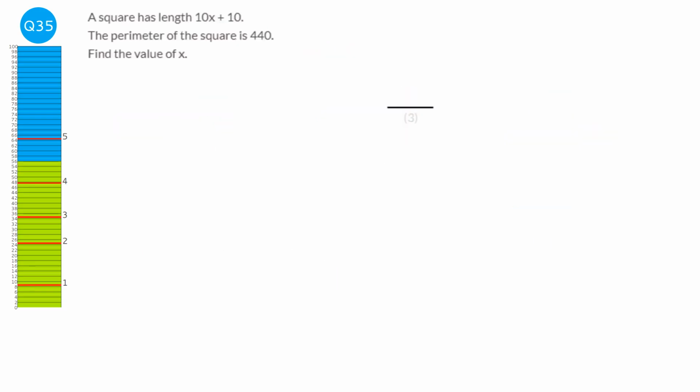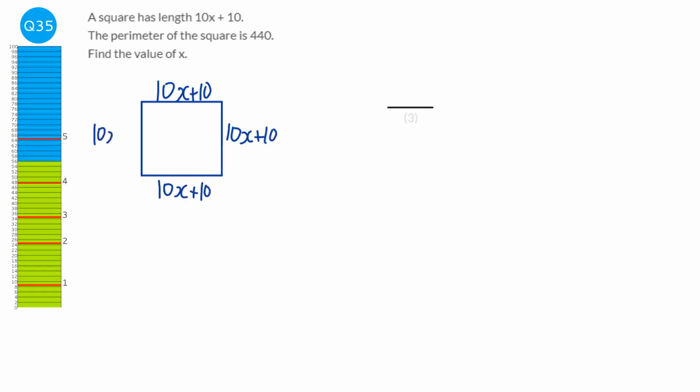First thing I'm going to do is just draw the square out, and we know the length of it is 10x plus 10, but it is a square, so that's the same all the way around it. But we're also told that the perimeter is 440. So what we can do is work out the perimeter in algebra by multiplying 10x plus 10 by 4, or just adding up the four lengths that we've got.